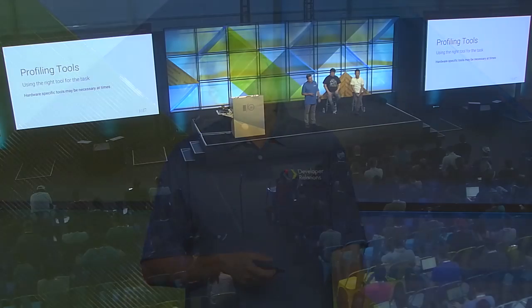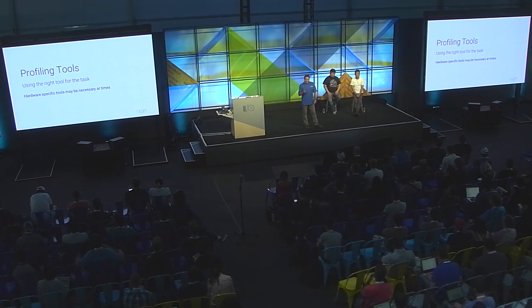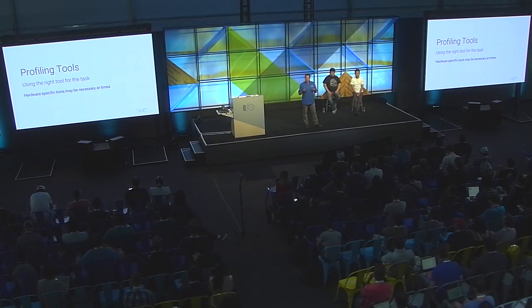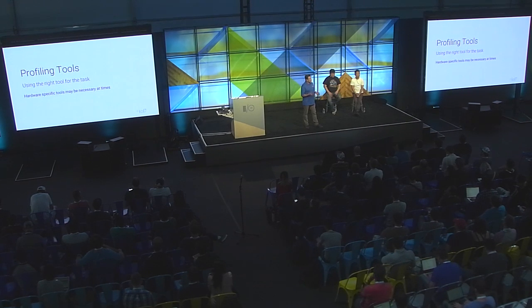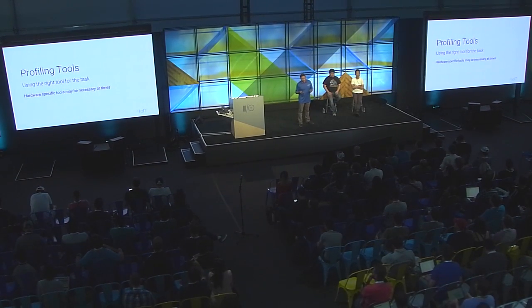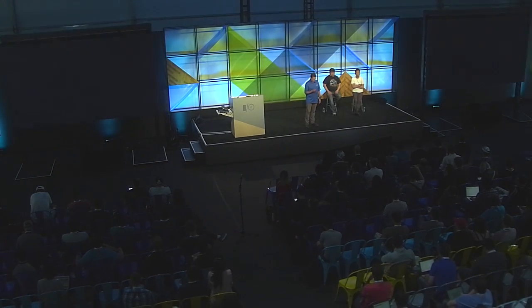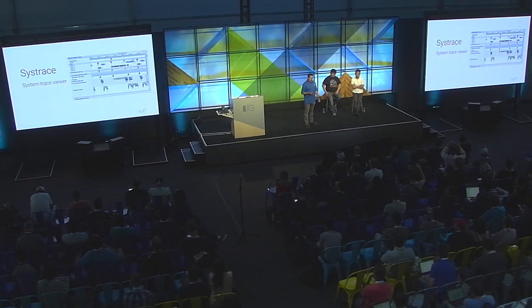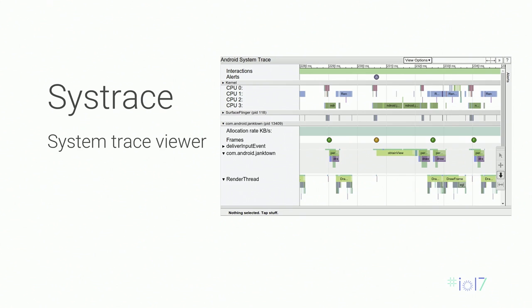To detect issues like this, there are several tools available. Unfortunately, one tool may not be enough. For example, if you're doing low-level profiling, you may want to see the hardware counters, like on the GPU. This requires vendor-specific tools. So the first one we'll look at is Systrace, and this is from Google.